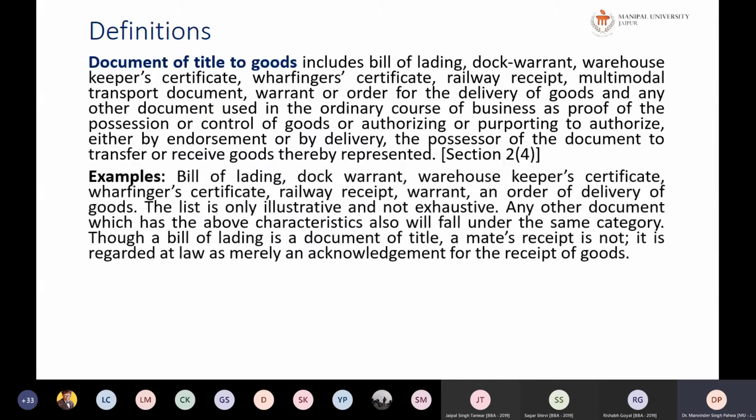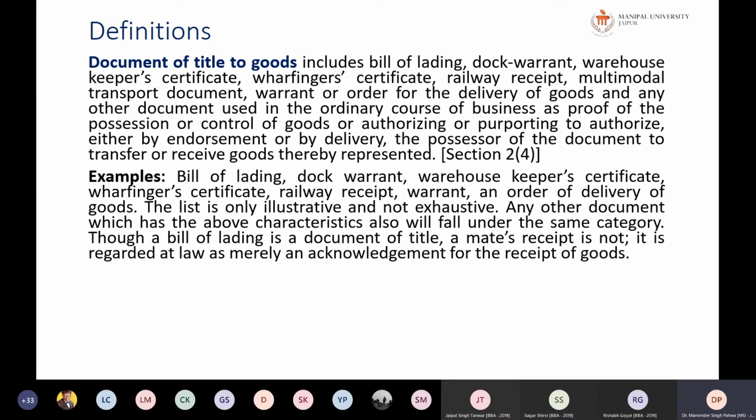in that particular document. For example, bill of lading, dock warrant, warehouse keeper certificate, wharfinger certificate, railway receipt, warrant and order of delivery of the goods. These are all examples of the document of title of the goods. The list is only illustrative and not exhaustive. There can be any other thing which can be used as a document for the transfer of the title. Any other document which has the above characteristics will also fall under the same category.